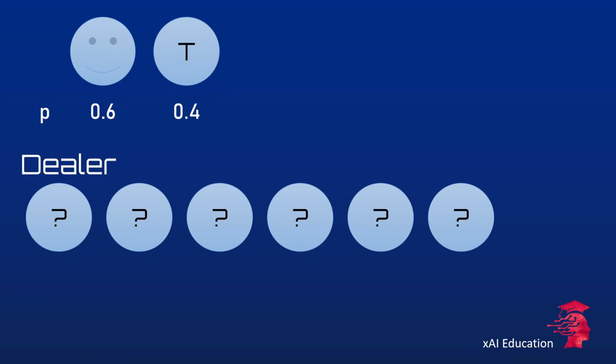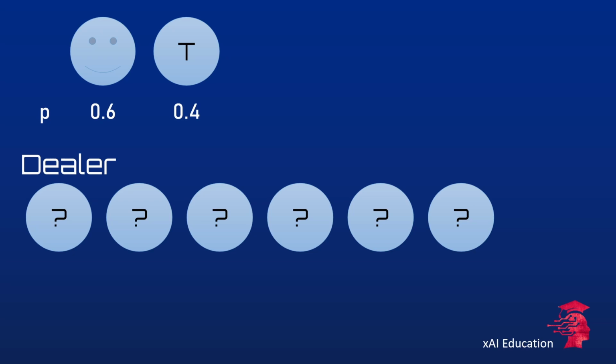Alright, until now we talked a lot about information and data, but since we are interested in intelligent systems when talking about AI, we would also like to know what knowledge is. And let's make an example in order to demonstrate what knowledge could be. In order to understand knowledge, let's turn back to our beloved unfair coin example or scenario. Suppose we are the player and there's also a dealer which asks us each turn on which side we want to bet. The dealer will throw the coin 6 times in total.